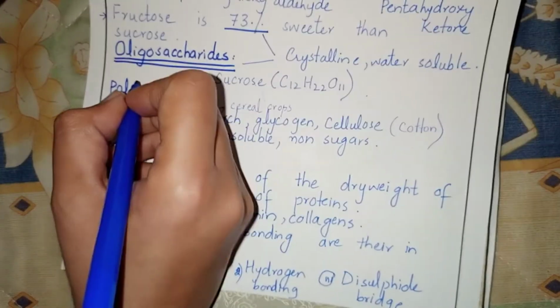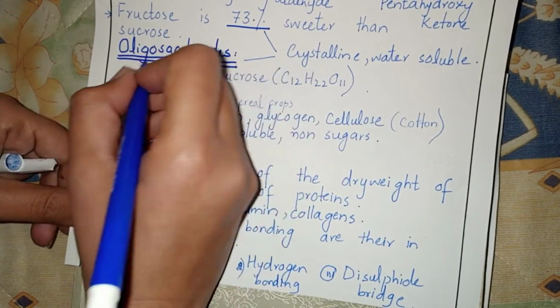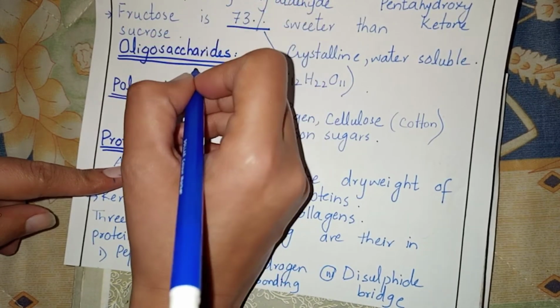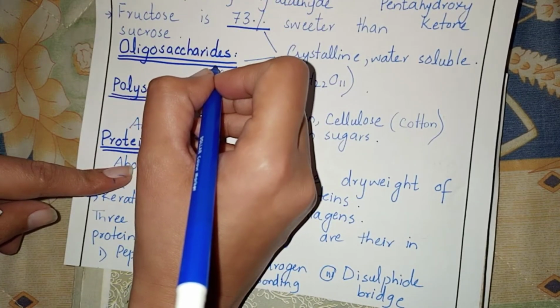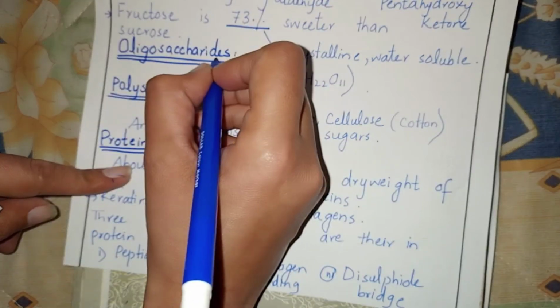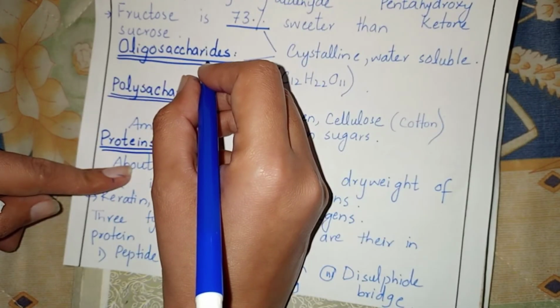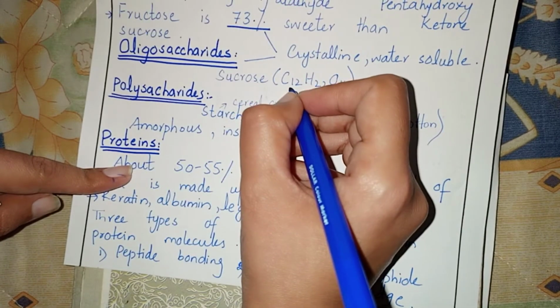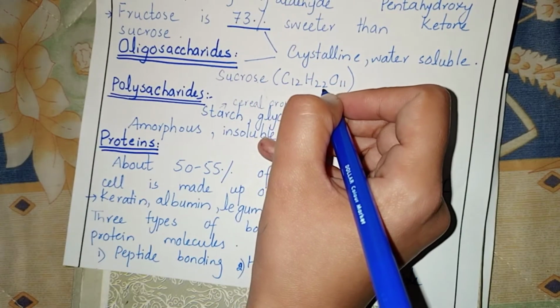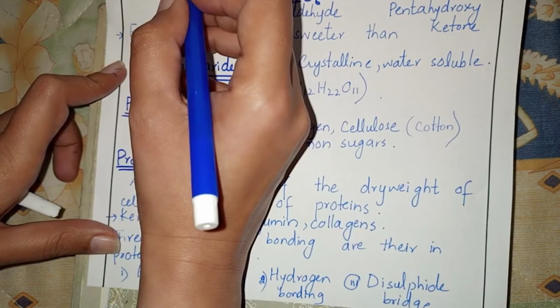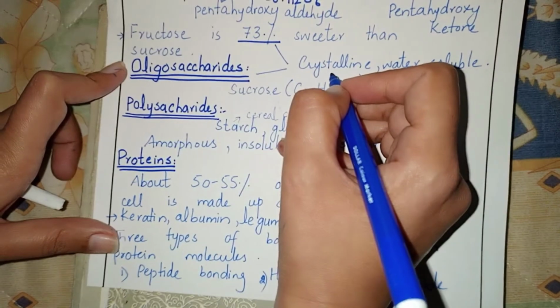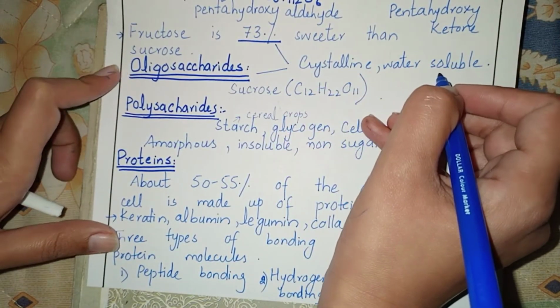Then we have oligosaccharides. Oligosaccharides are made up of monosaccharides. 3 to 9 monosaccharides combine to form oligosaccharides. The example of oligosaccharide is sucrose. The formula of sucrose is C12H22O11. Monosaccharides and oligosaccharides both are crystalline and they are water soluble.